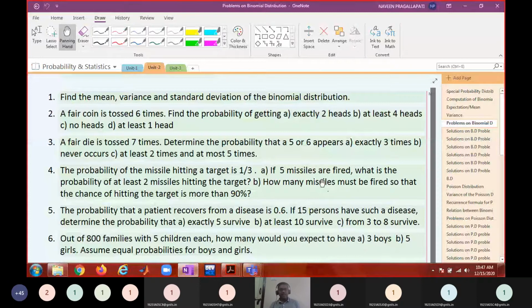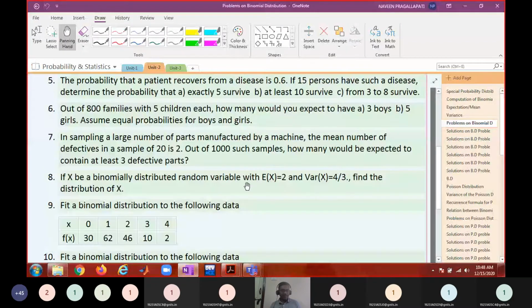So in this problem, 2 number of heads, exactly 2 heads, in this case x equal to 2. At least 4 heads means x greater than or equal to 4. At least 4 heads means 4 less than or equal to x less than or equal to 6, because the maximum number of trials is 6 only. So at least 4 means it starts from 4 up to the maximum, which is 6. Like that we solved all these problems.